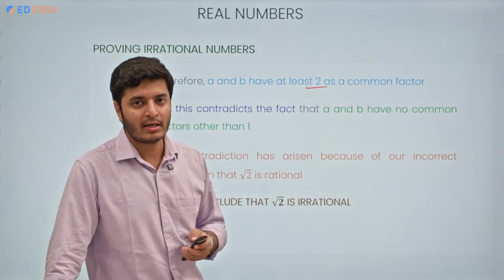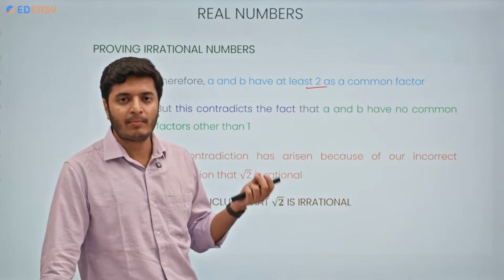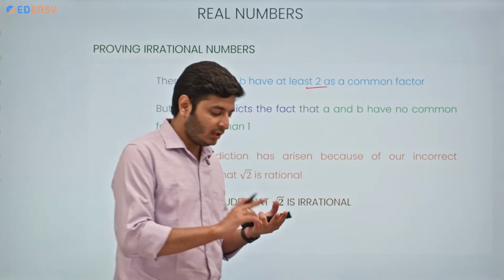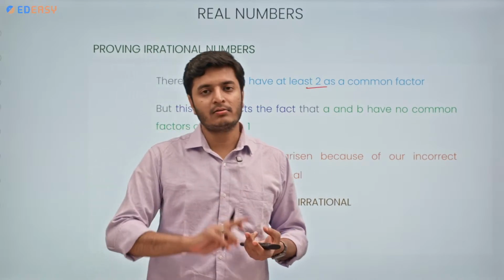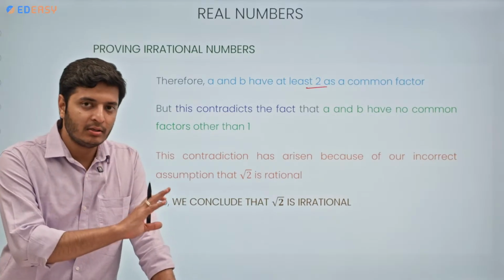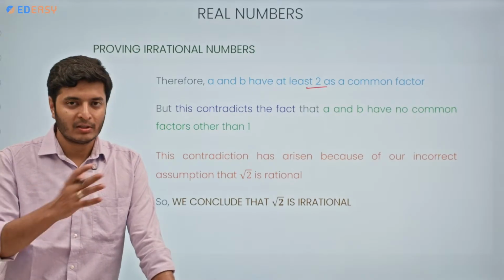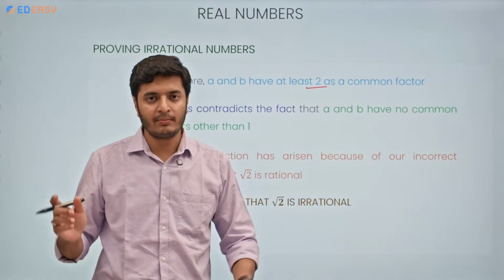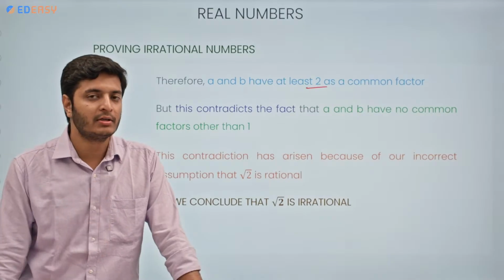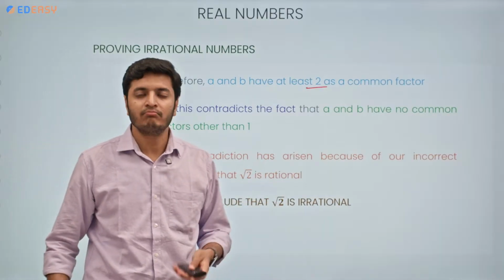First, consider them to be rational, find the square, then you can see that that number is a prime number and is also a prime factor of a square. If it is a prime factor of a square, it is also a prime factor of a. Later on, you will realize that the same number is a prime factor of b also. But initially, you considered a and b to be co-primes. That contradicts our initial statement. So this contradiction has arisen because of our wrong assumption that that particular number is rational. So from here, we can conclude that this number is irrational.